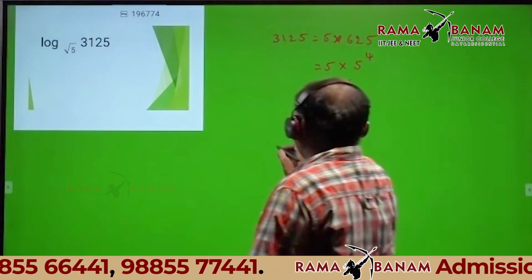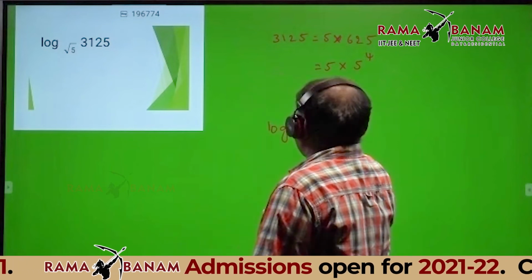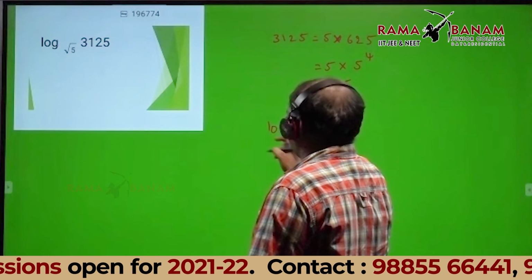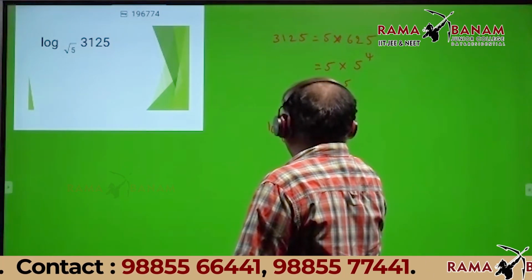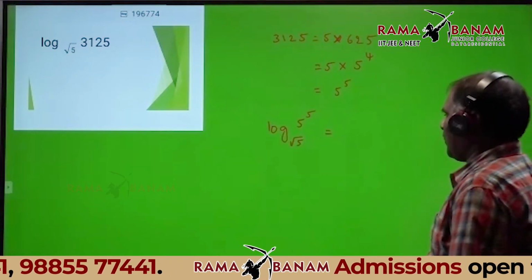By observation, logarithm of 3125, that is 5 power 5, base root 5. Here the base is root 5. That implies, listen.